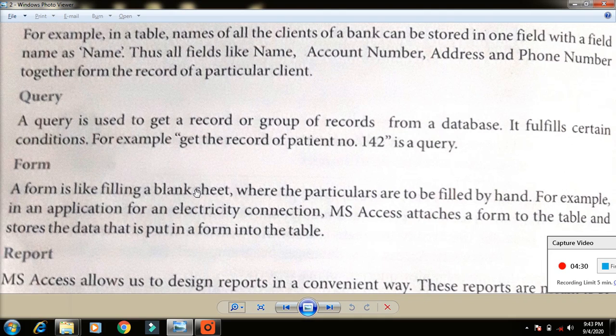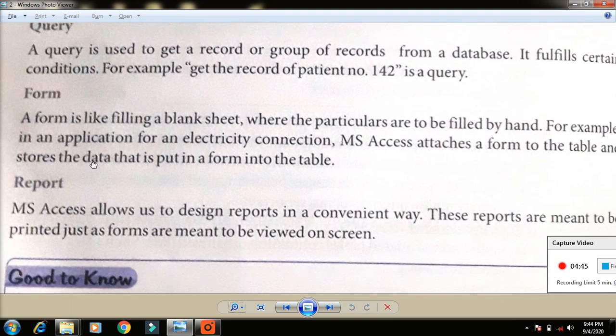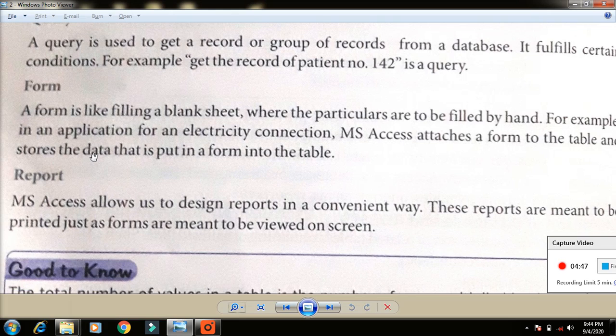We enter the information in the form, then it automatically goes and is fetched and added to the database. That is called a form. After that, we can take table-wise information, which is a report. It is a printed report, whereas a form is just to view on the screen.